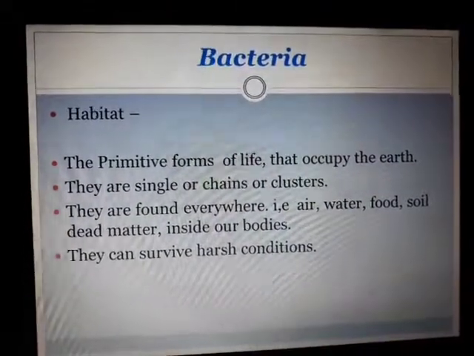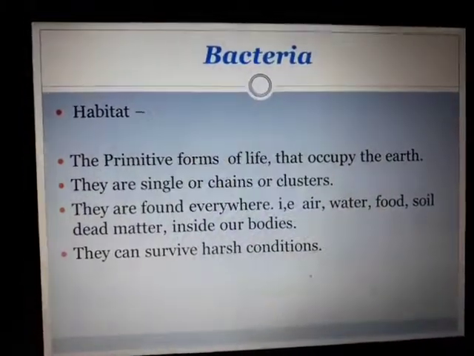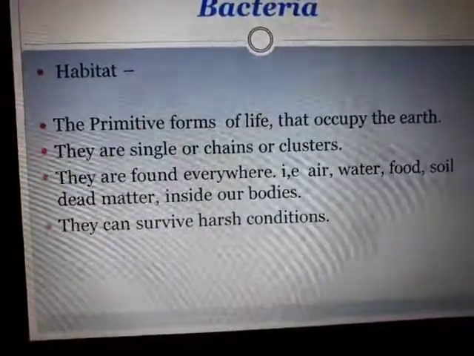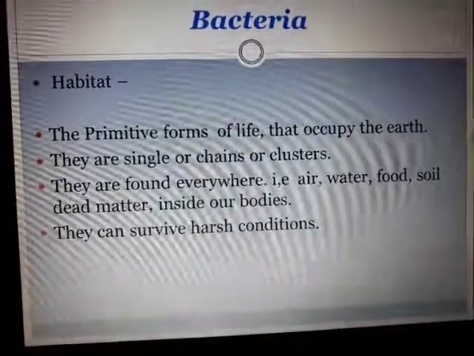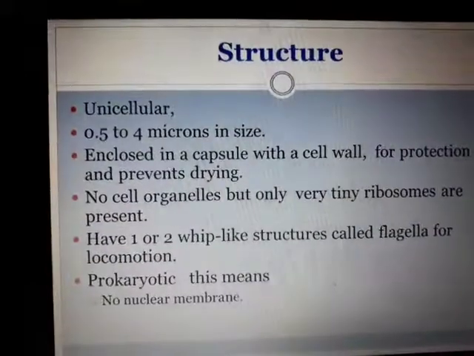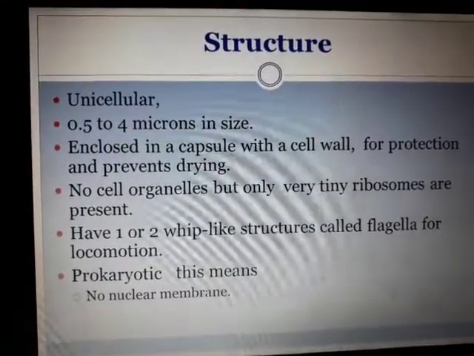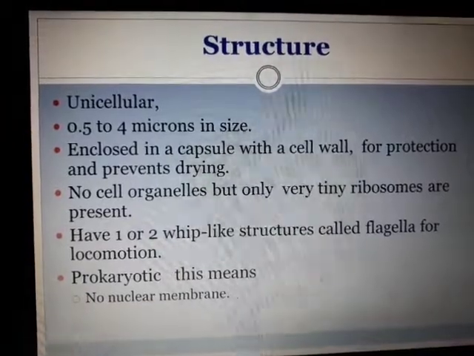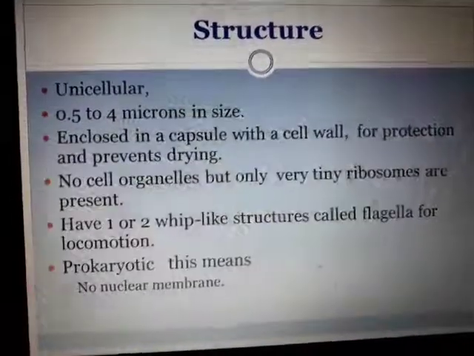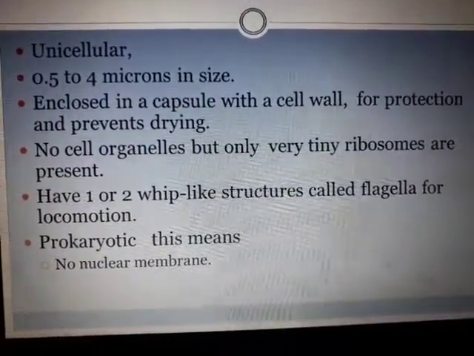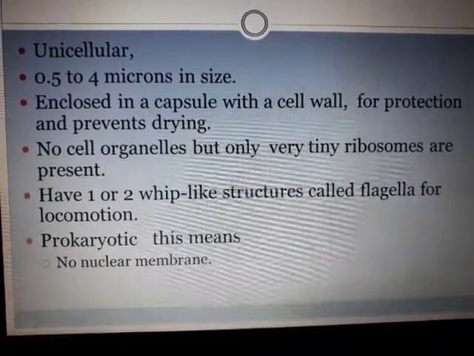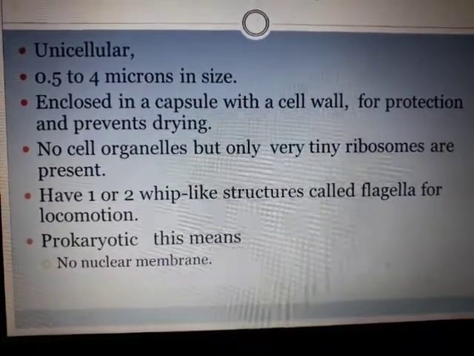Then they occur either single or in chains. We are going to see the shapes of bacteria, and at that time you will come to know how they look. They are found everywhere. There is not a place where they are not found, and they can survive harsh conditions. That is why we go through so many diseases in our lives. Plants, animals, everybody has to suffer. Then there is structure. Bacteria are considered to be the tiniest of living organisms, 0.5 to 4 microns. It has a cell wall just like a plant cell. It is prokaryotic, meaning the nuclear membrane is absent. It has flagella, a thread-like structure to move.